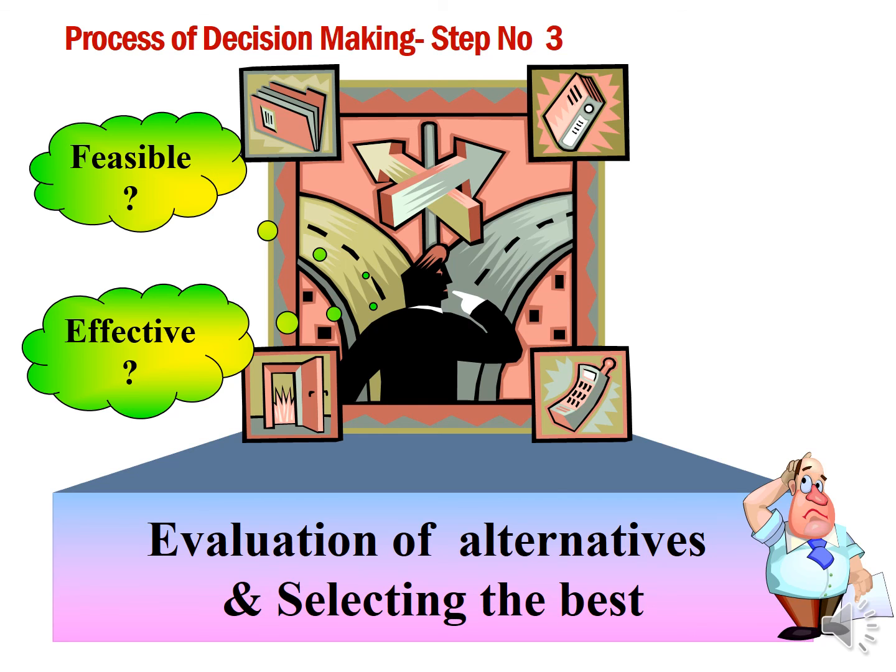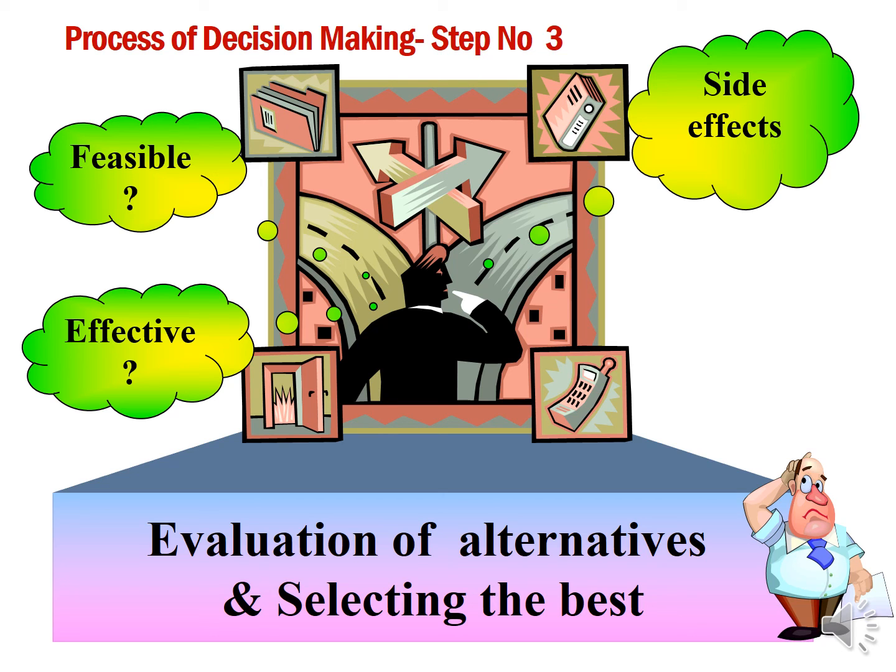Then see whether the solution solves the problem considerably, whether the solution is very effective. Then identify side effects. Say for example, employee dissatisfaction may be due to poor salaries.